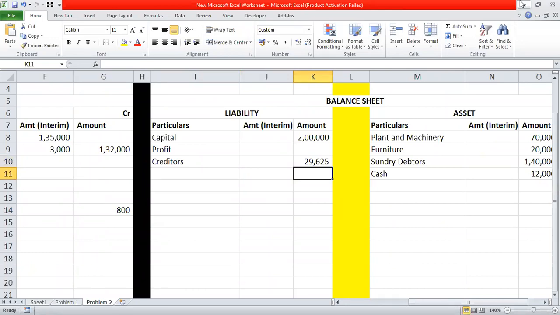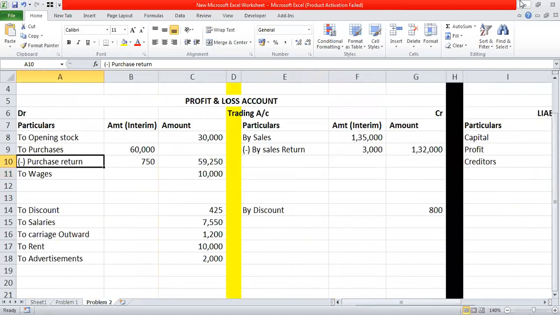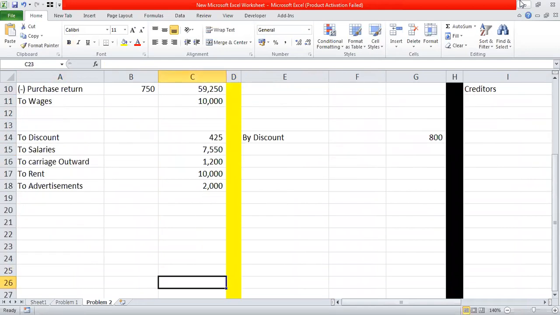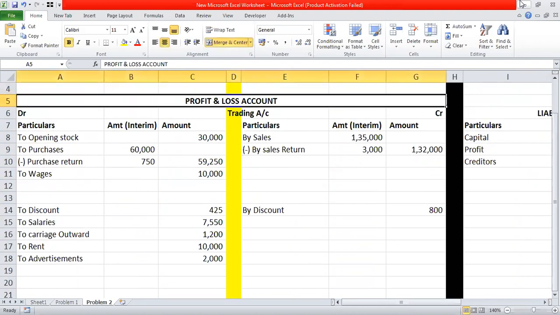Yes, ma'am. Okay. Now guys, आज ऐसा अलग क्या सीखने वाले हैं हम इस प्रॉब्लम में? Today we are going to calculate the profit first for trading account and then finally for P&L account. Yesterday, many of the science students were preparing the P&L account and the balance sheet for the first time in their life. So I did not make their life complicated yesterday. Let's make it complicated today. I'm just kidding. It's very easy otherwise.